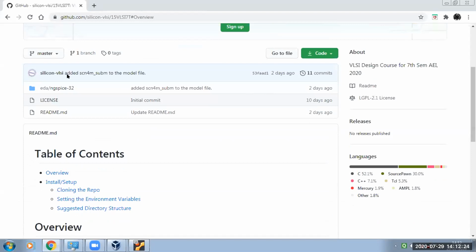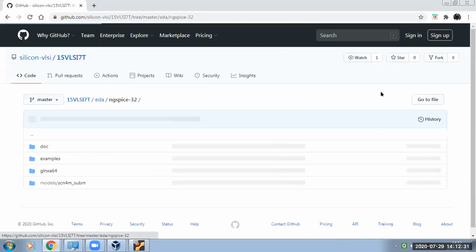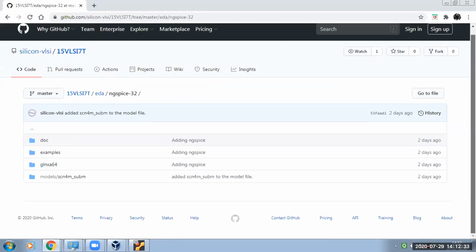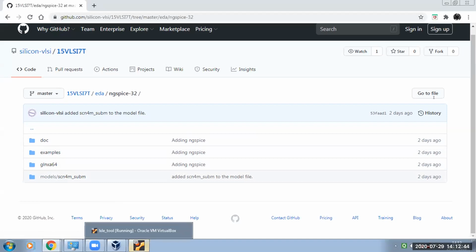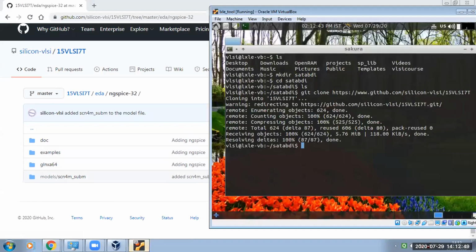Here you can see this is an EDA folder where there's ngSpice 32. If you click here, you can see the ngSpice and the examples. You can refer to the examples for your ease. And there's a document and a part of the ngSpice. Yes, it's cloned now. If we list here, we can see the folder. So we have successfully cloned that.